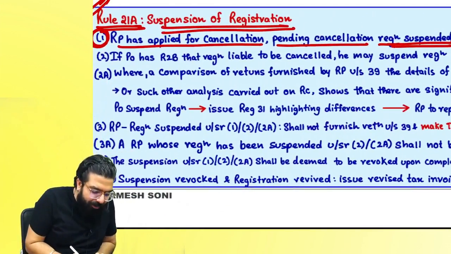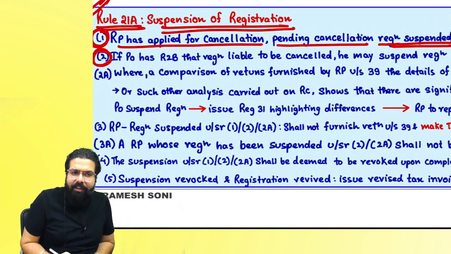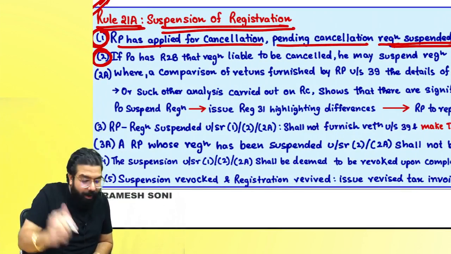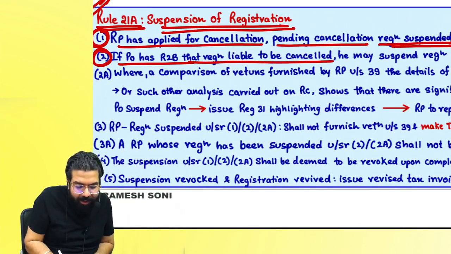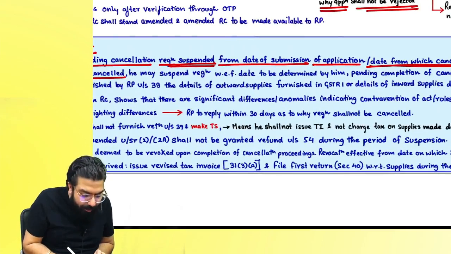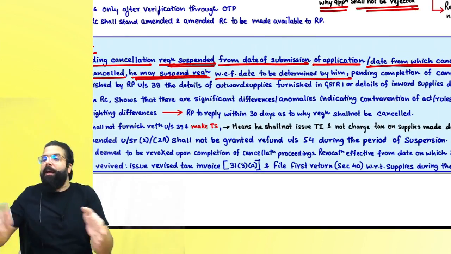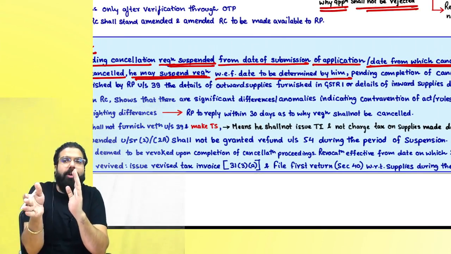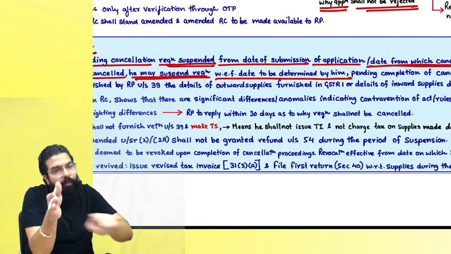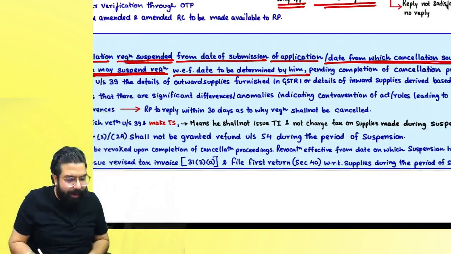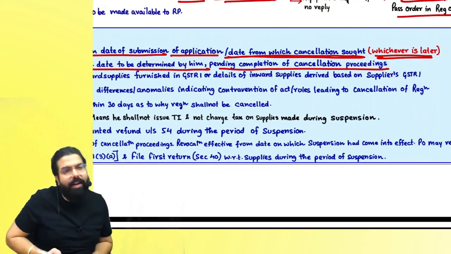Sir, if the proper officer wants to go ahead and cancel your registration, then when will the registration be suspended? If the proper officer has reason to believe that registration is liable to be cancelled, he may suspend the registration with effect from a date to be determined by him. He will give you a show cause notice, you will reply to him, then he will determine the date from when registration will be suspended, pending the completion of cancellation proceedings.